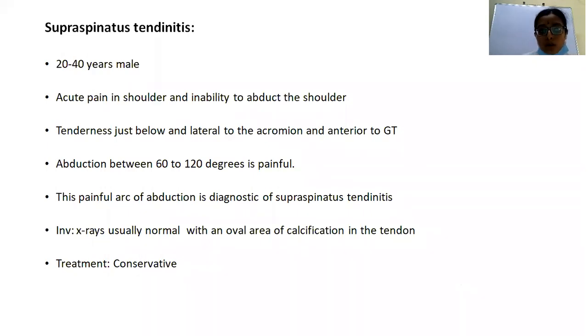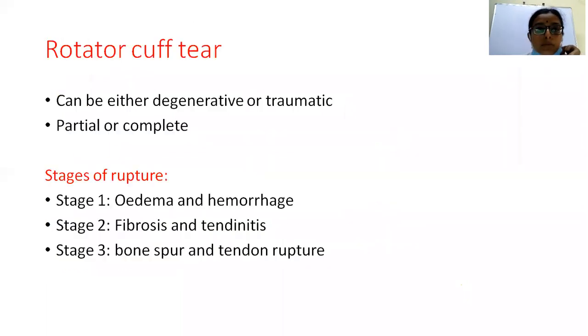The range of motion of abduction between 60 degrees and 120 degrees of abduction is painful, and this painful arc is diagnostic of supraspinatus tendinitis. Here the X-rays are usually normal, except for some calcifications or degenerative calcification in the tendons. Treatment is usually by rest, NSAIDs, and conservative management is the mainstay of treatment.